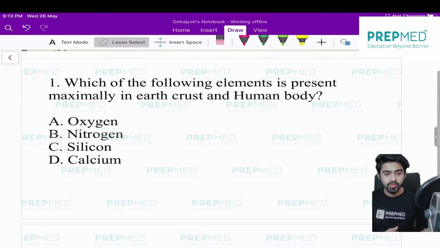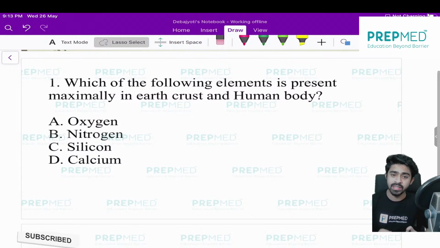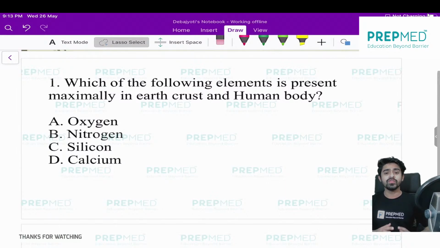Okay, so the first question on the screen is a very fundamental question, and this data is given in your NCERT, which is very useful and very important as far as NEET is concerned. Which of the following elements is present maximally in the earth crust as well as in the human body? So this is the question. You can clearly see it, and you have to say the answer.